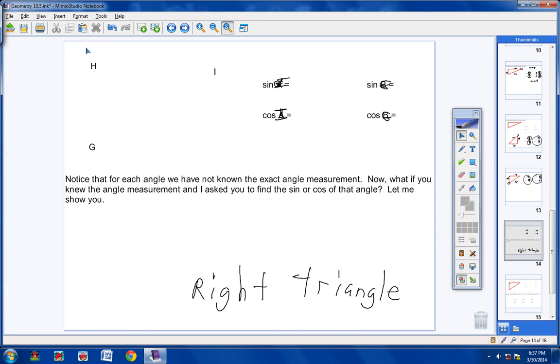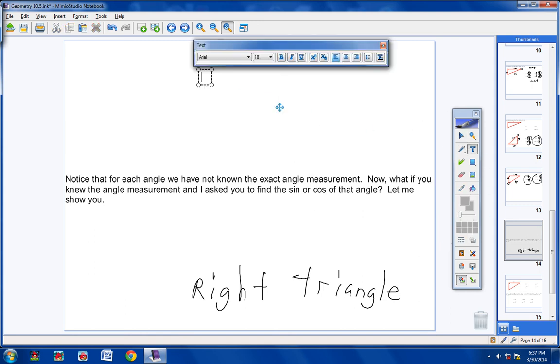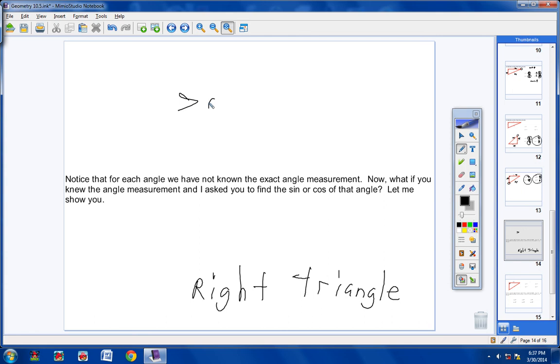Or part of it's gone anyways. There we go. Pretend the triangle's gone. And I simply asked you to find something like the sine of 88 degrees. So now I'm giving you the actual angle measurement. How would you do that, the sine of 88 degrees? Well, it's your good old favorite tool you guys love to use. It saves time. The calculator.